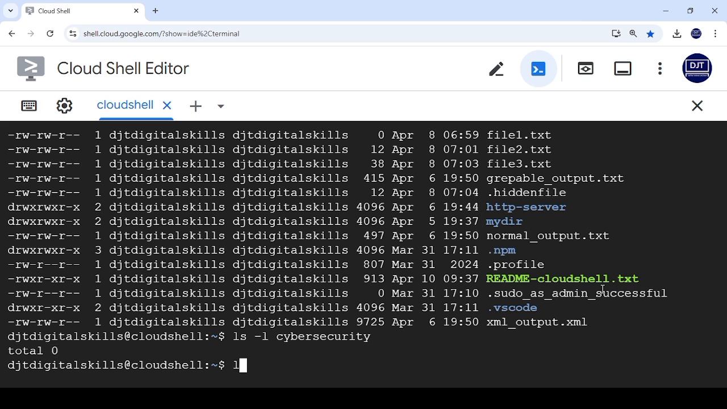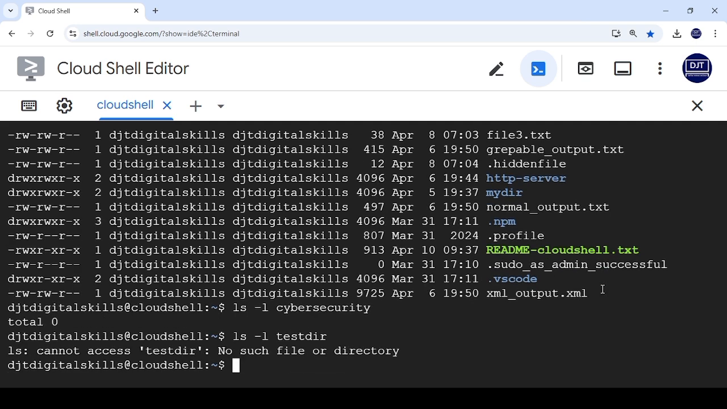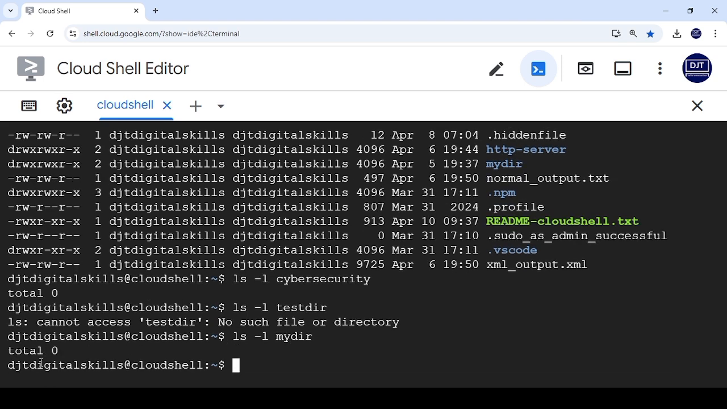Like now, let me use ls, small letter l. I think I have test directory. I think I have it here. Oh, cannot access. I don't have test directory. What do I have? File 3, hidden file, my directory, sorry, my directory. Okay, so we have ls, small l, then space, my directory. Press enter. I don't have anything there.